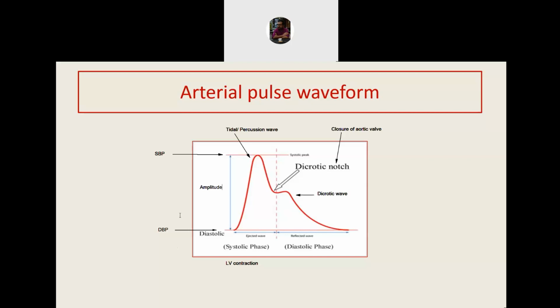of the pulse wave. And the amplitude can be simply calculated by subtracting the diastolic blood pressure from the systolic blood pressure. The difference between the two pressure is the amplitude of the pulse. It determines how forcefully the pulse can be felt. And this is also known as the pulse pressure.